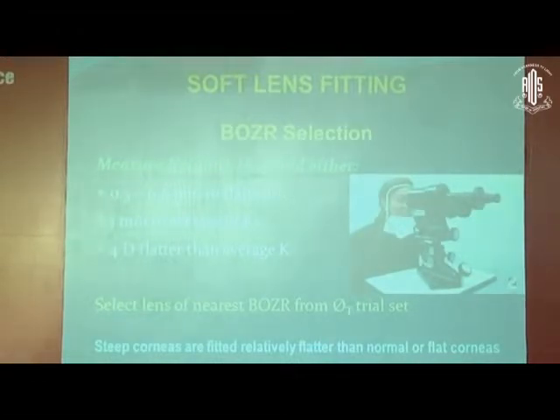The base curve. One is total diameter, the second is base curve. Now base curve, mostly in soft contact lenses, we fit flatter than K value. So we start with a power of 4 diopter flatter than K. This is, you can say, a general rule. Of course, then you look for the centration, movement and coverage and then you modify it.